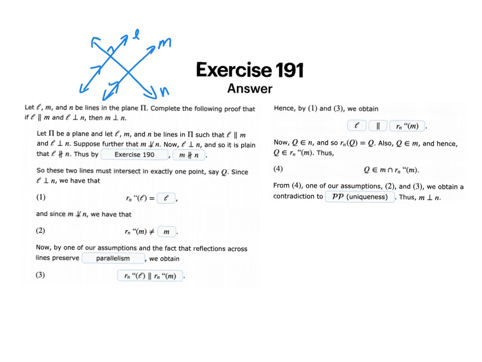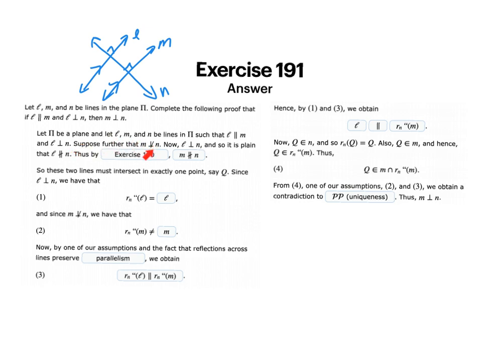And of course, from the picture, we should see that that's the case. Remember that corresponding angles are congruent. These are corresponding angles. So let's read through this. Let pi be a plane and let L, M, and N be lines in pi such that L is parallel to M and L is perpendicular to N. Suppose further that M is not perpendicular to N.